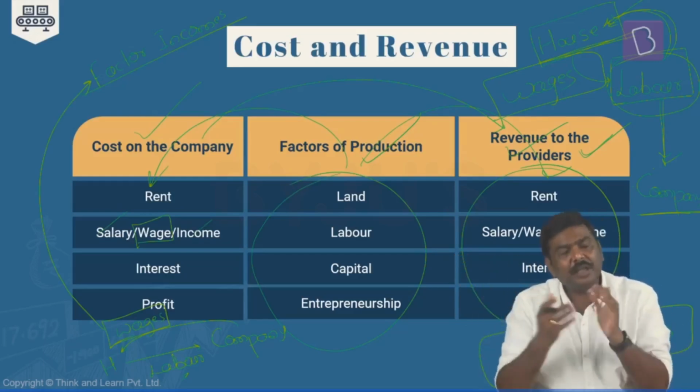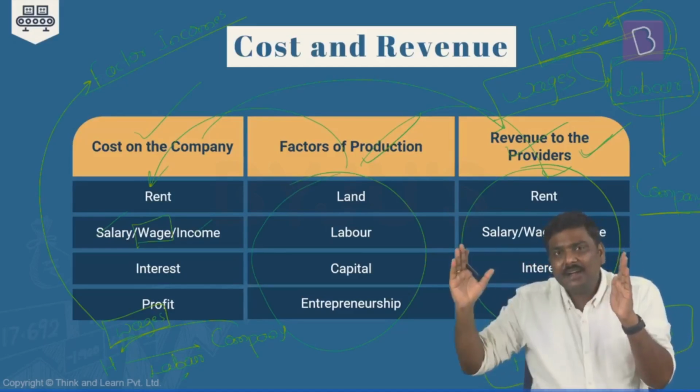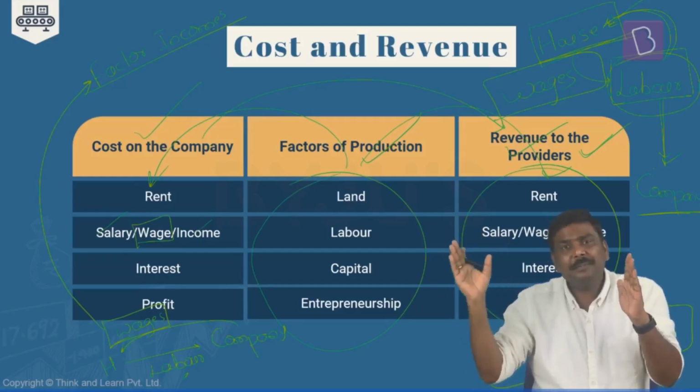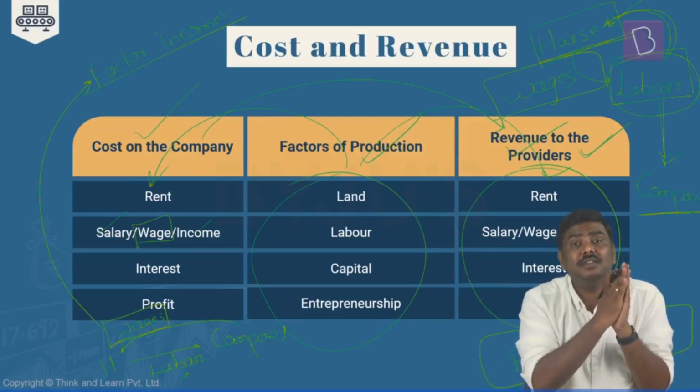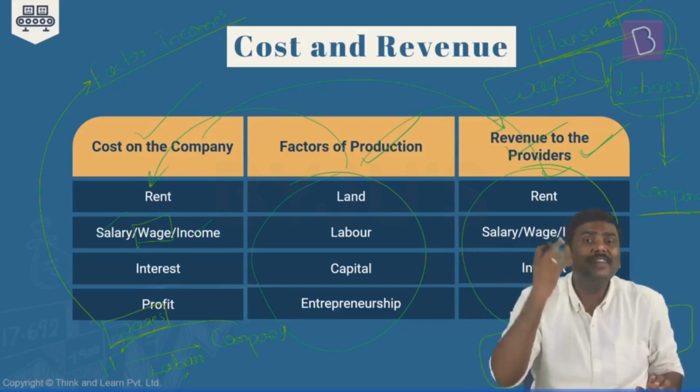Hence, interest also becomes a factor income. Right? The owner of the land has provided land on lease, or let's say rent, to a particular company. The company will pay rent on this. Right? It will pay certain money in the form of rent. Rent becomes a factor income.